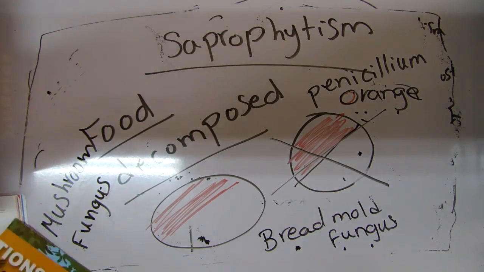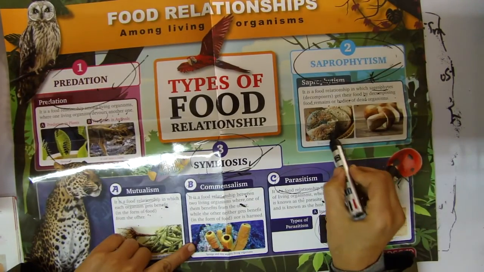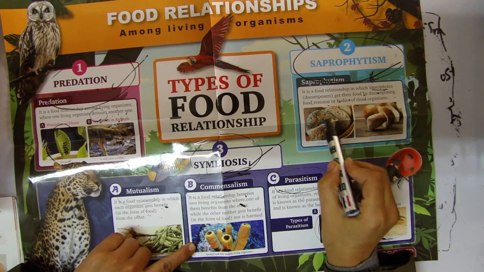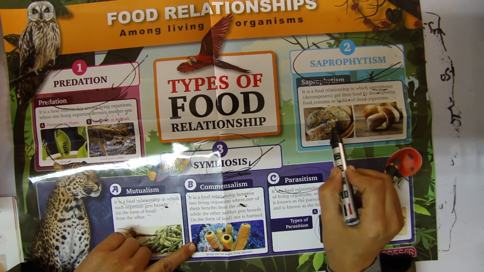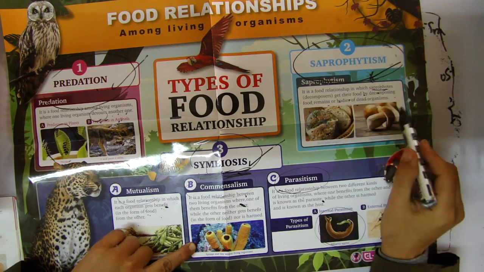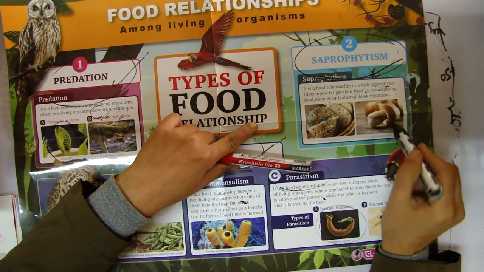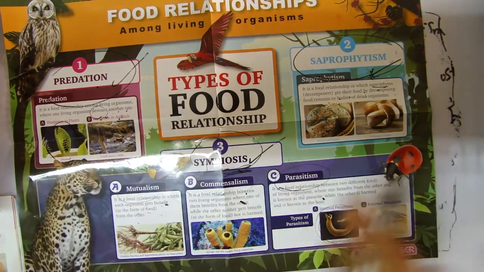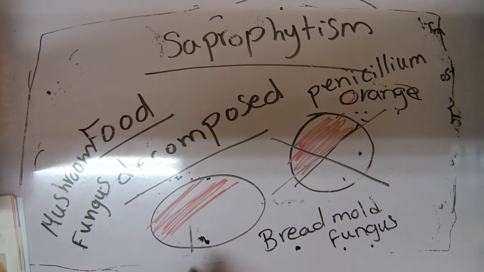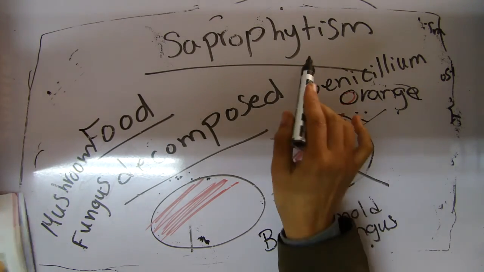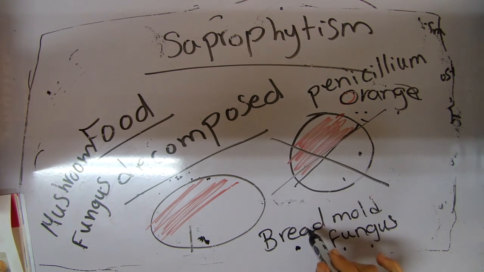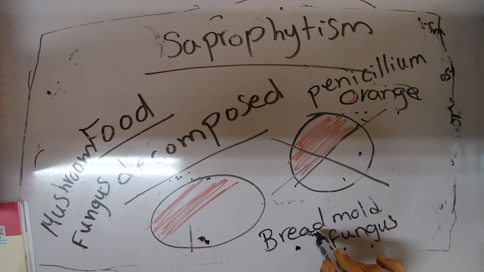Here we have saprophytism. Here we have bread mold fungus. We see in the picture green color on the bread. That means that there is a living organism decomposing the bread. And here we have mushroom, which is called mushroom fungus. Saprophytes, such as bread mold fungus, get their food by decomposing food remains. They decompose the food remains to get their own food.